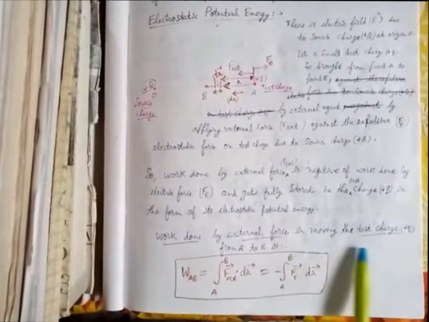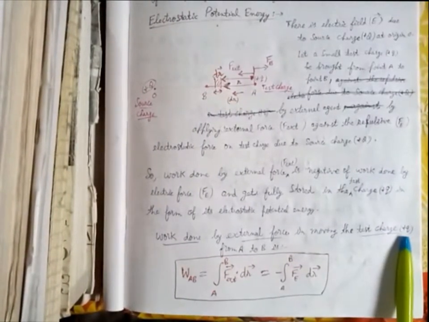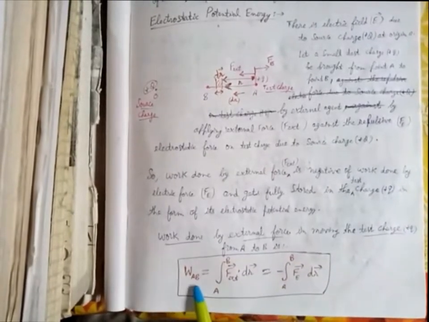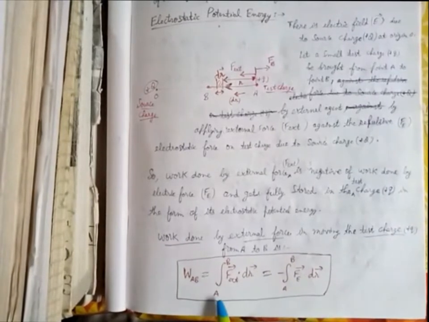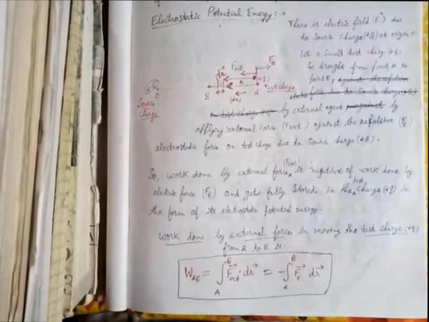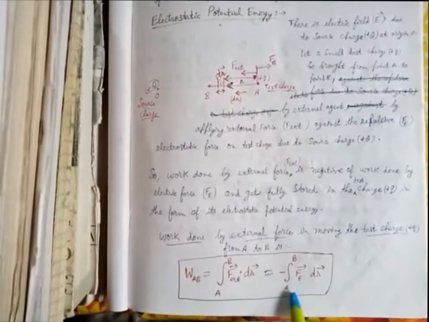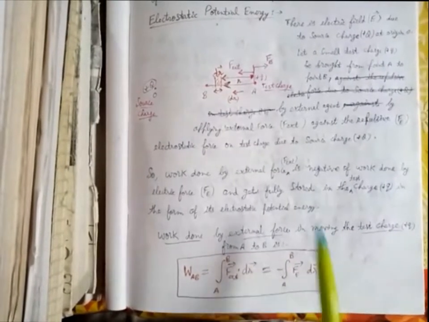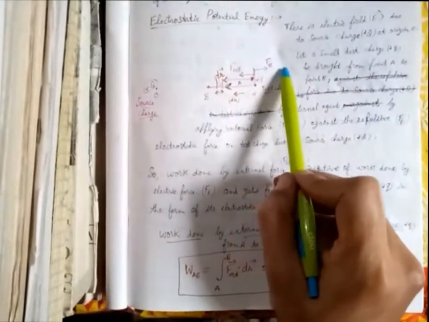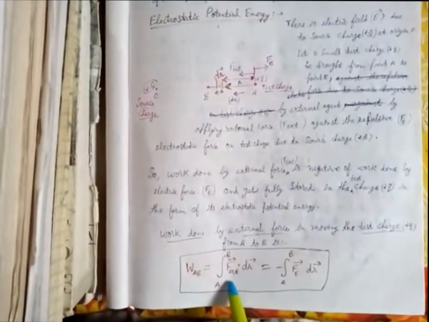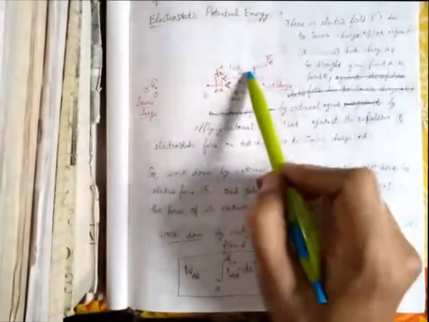So the work done by external force in moving the test charge small q from A to B is given by W from A to B, that is integration of F external into dr from A to B, or we can say that integration from A to B of F electrical force into dr, with a negative sign, because this F direction is opposite with respect to this dr displacement vector, and this external force and dr displacement vector are in same direction.